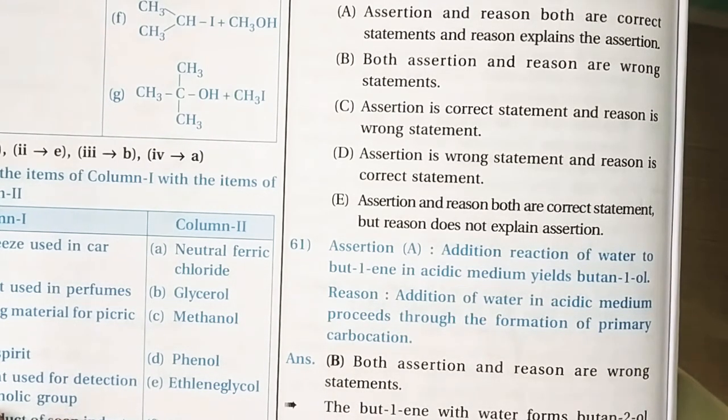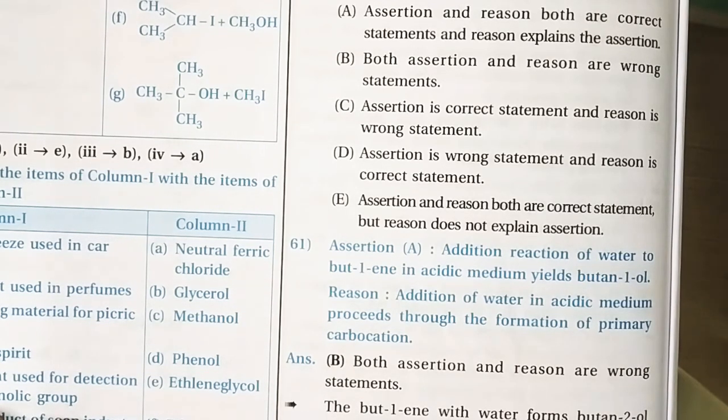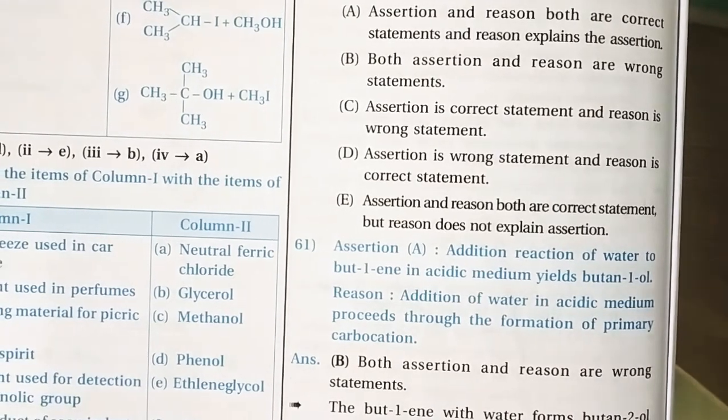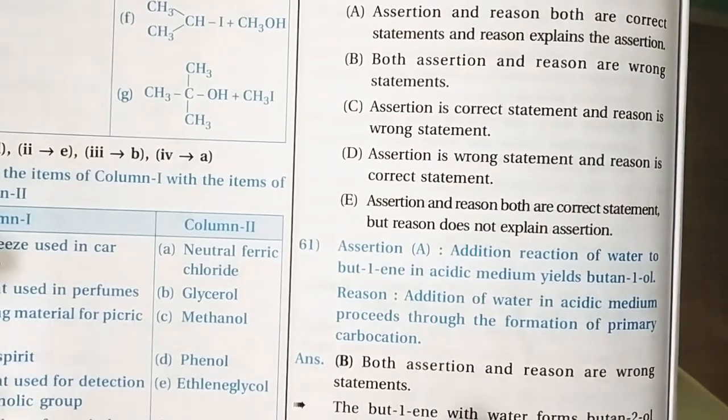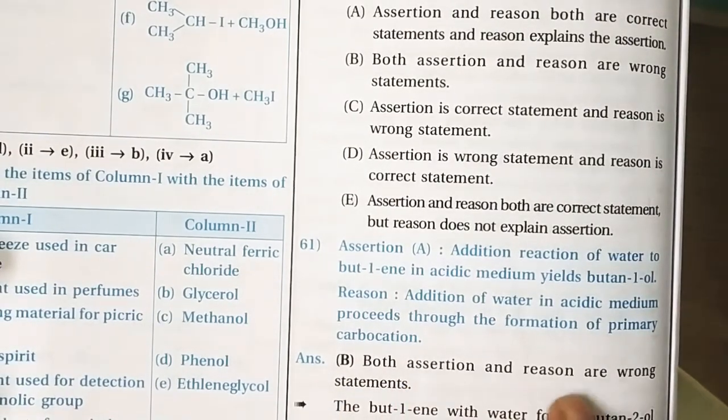The reason given is: addition of water in acidic media proceeds through the formation of a primary carbocation. It is also a false statement. Why? Because the addition of water in acidic media proceeds through the formation not of a primary carbocation but of a secondary carbocation in the case of butene. We know that a secondary carbocation is more stable than a primary carbocation. So our answer is: both assertion and reason are wrong statements.